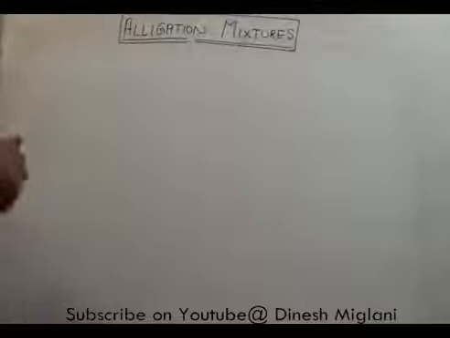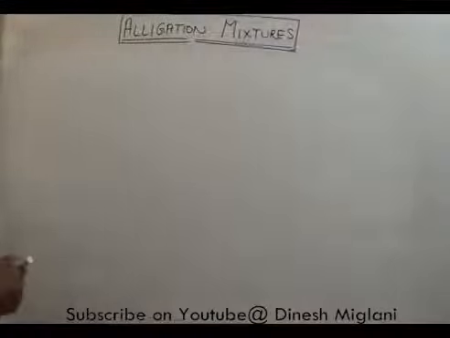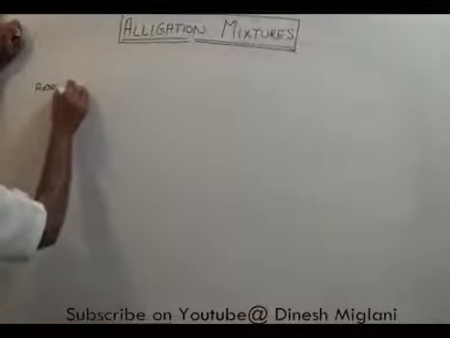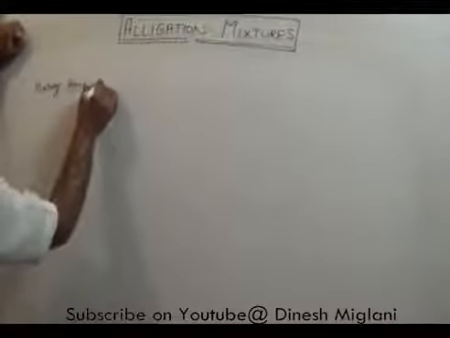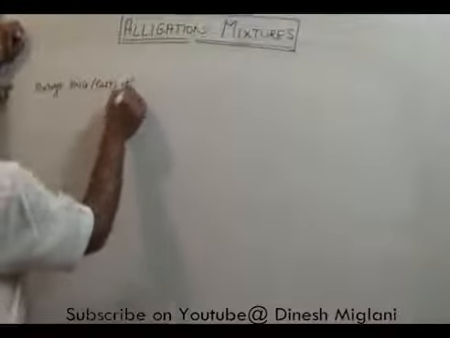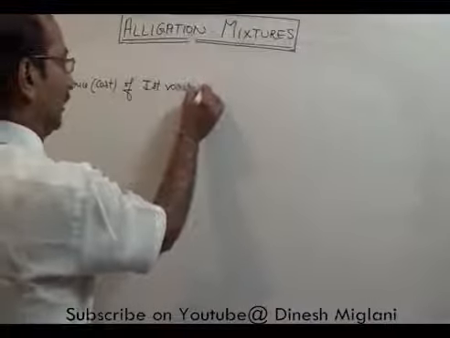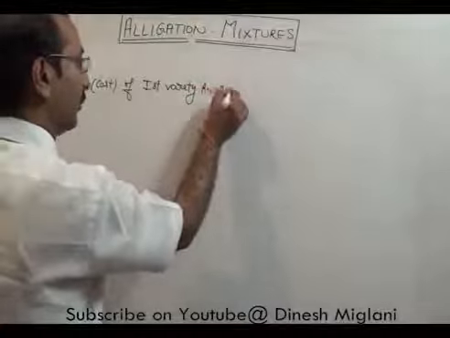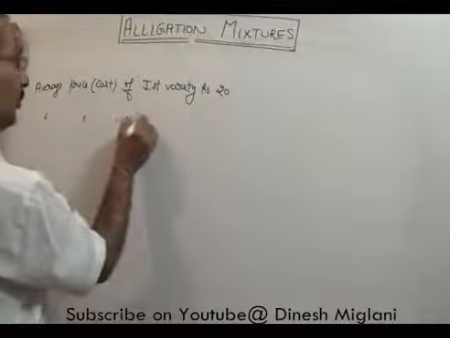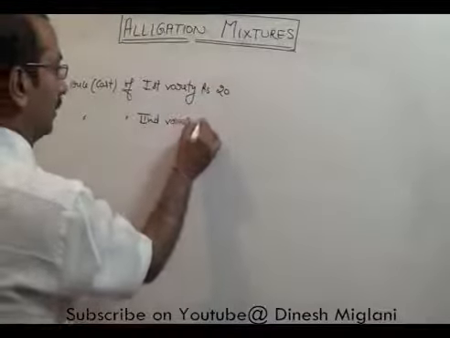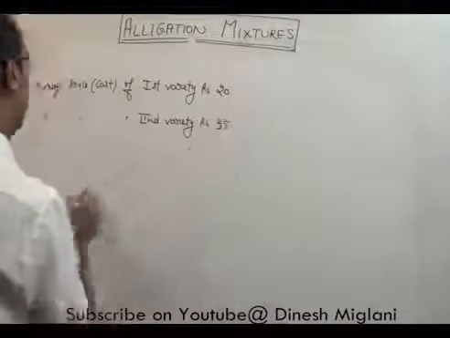In these types of questions, one thing you have to take care of: whatever parameter or base you take, that must be the same. For example, average price, or we can say cost of first variety is rupees 20. Average cost of second variety is rupees 35.